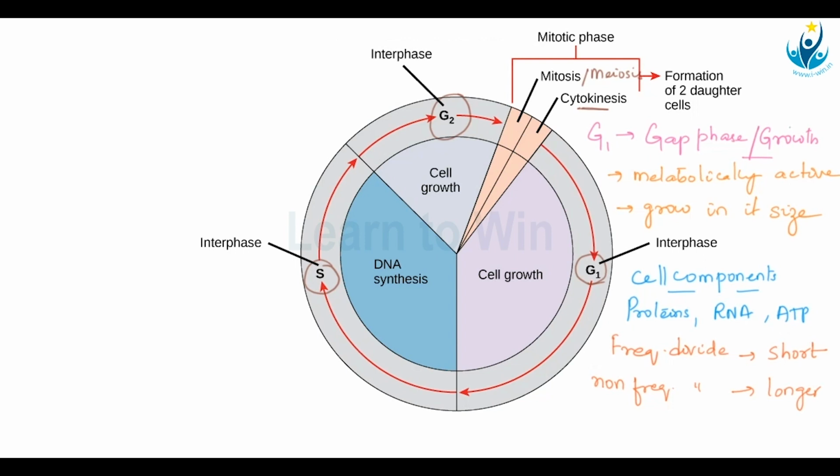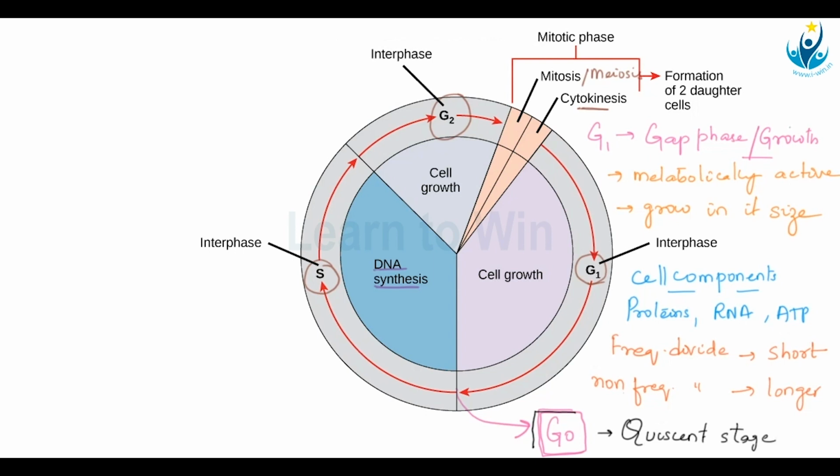Okay, now after this, some cells will proceed into the next stage, which is the actual DNA synthesis stage. But some cells, they take an exit and enter into another stage, which I am adding here, called as G0 stage. So some cells, they exit G1 stage and enter into the next stage, which is called as the G0 stage. So what is this G0? The G0 stage is also called as the quiescent stage.